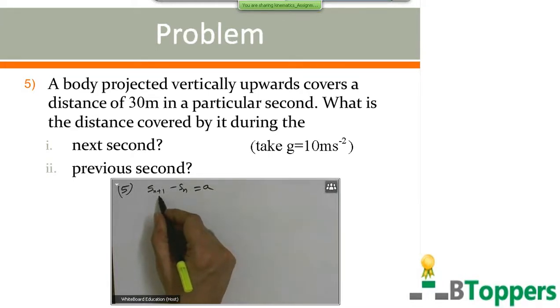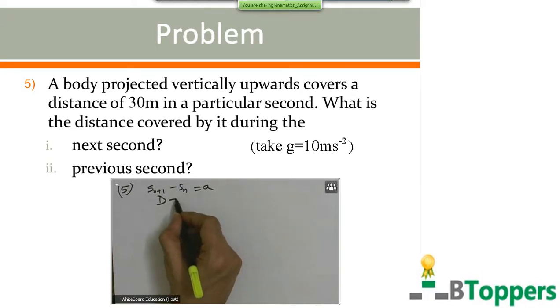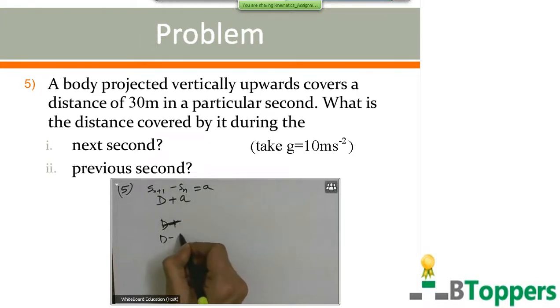So in general, if a body moving in a straight line path with uniform acceleration of a meter per second square covers a displacement of d meter in a particular second, then displacement covered in the next second is numerically equal to d plus a, and displacement covered in the previous second is numerically equal to d minus a.